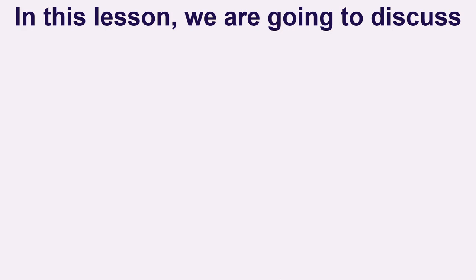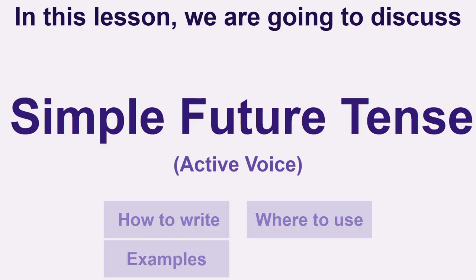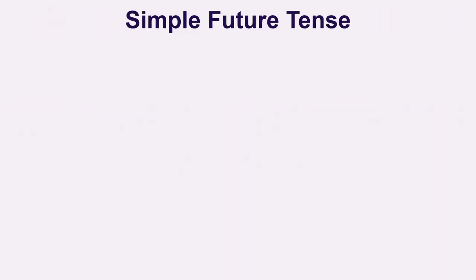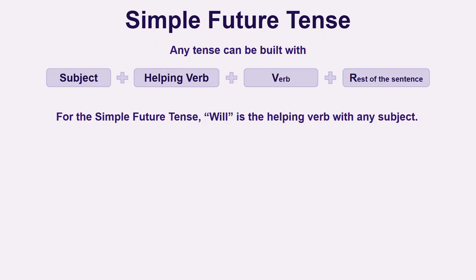In this lesson, we are going to discuss simple future tense, active voice: how to write, where to use, examples, exercises. Simple future tense. Any tense can be built with subject, helping verb, verb, and rest of the sentence. For the simple future tense, will is the helping verb with any subject.